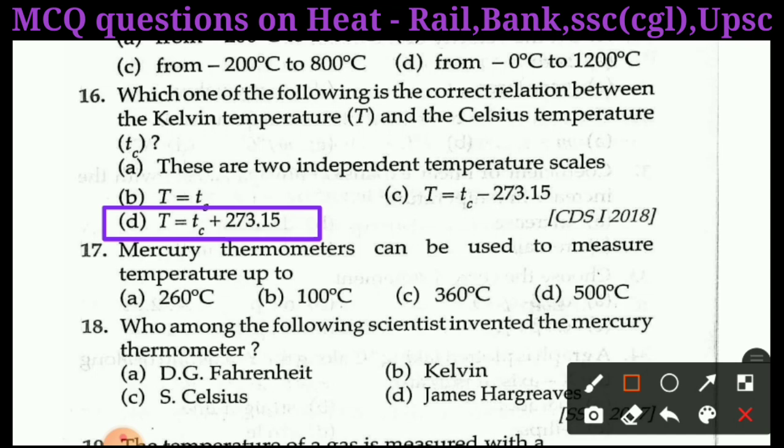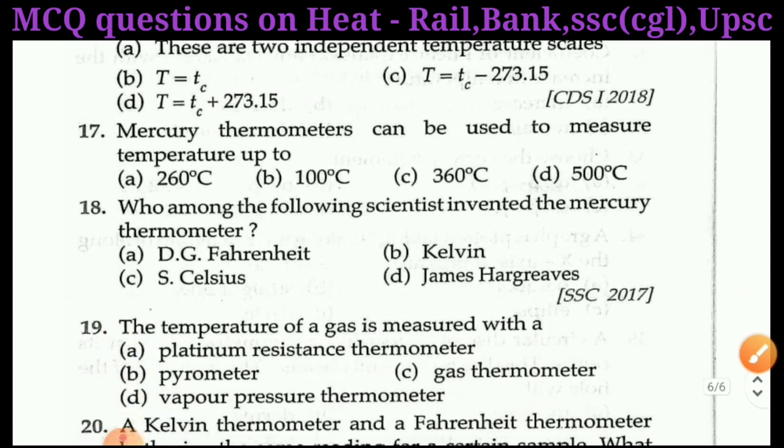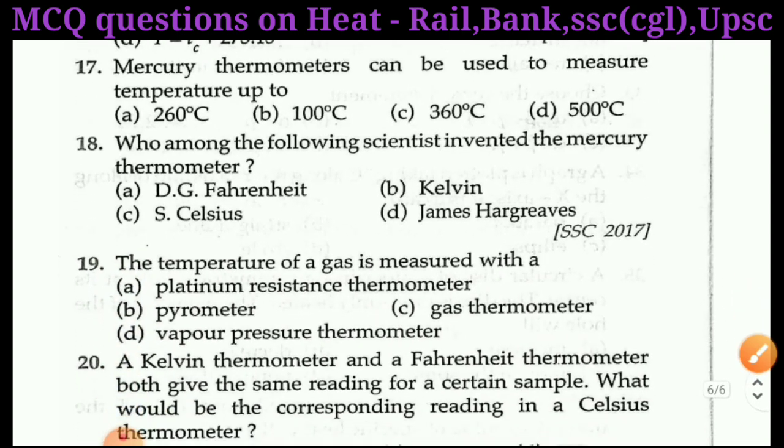Next question is question number 17. Mercury thermometer can be used to measure temperature up to: A, 260 degree Celsius; B, 100 degree Celsius; C, 360 degree Celsius; D, 500 degree Celsius.